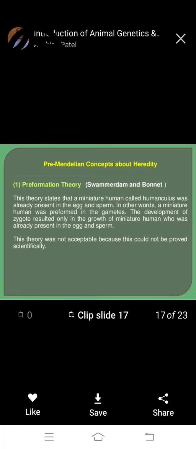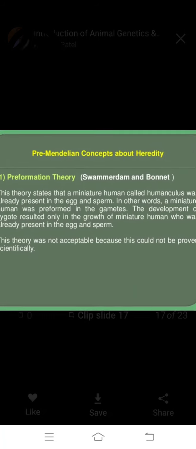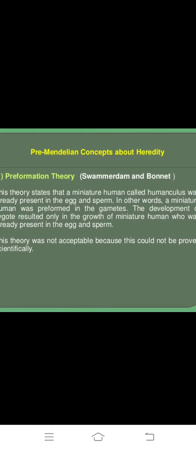Next, the preformation theory. This theory states that a miniature human called a homunculus was already present in the egg and sperm. In other words, a miniature human was preformed in the gametes.